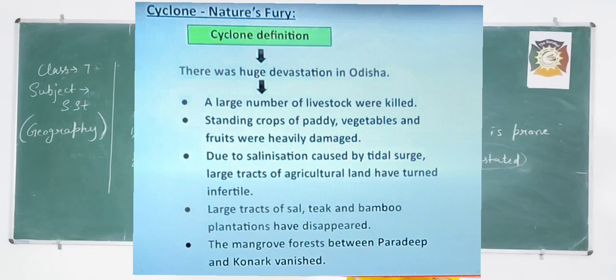Means plantation was heavily damaged, crops were heavily damaged. Crops, paddy, vegetables and fruit were heavily damaged in this cyclone. Due to salinization caused by tidal surge, large tracts of agriculture land have turned infertile.